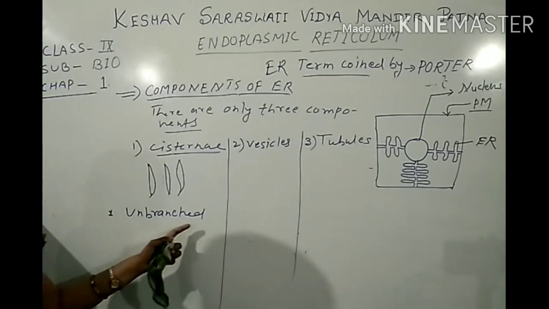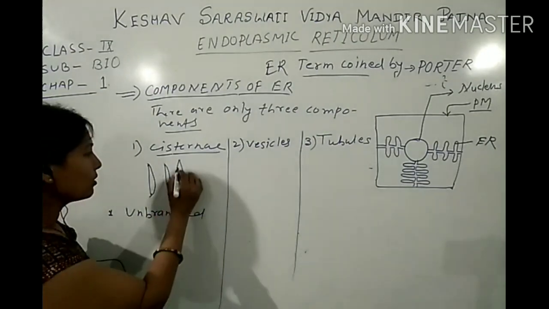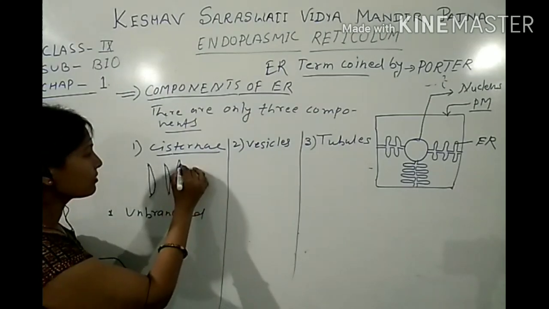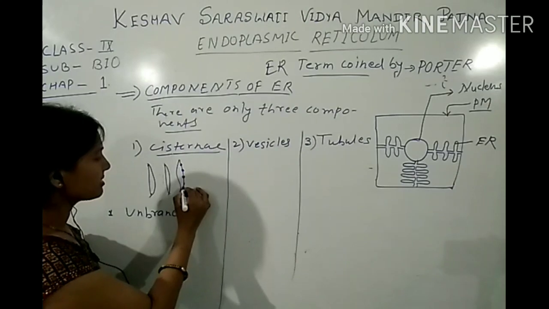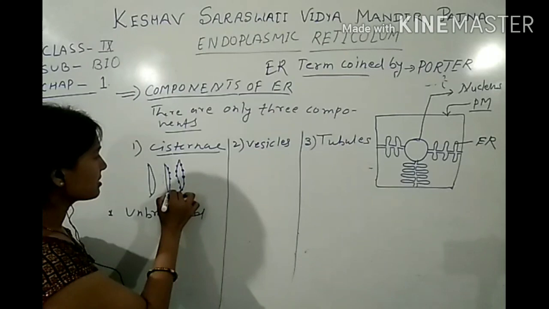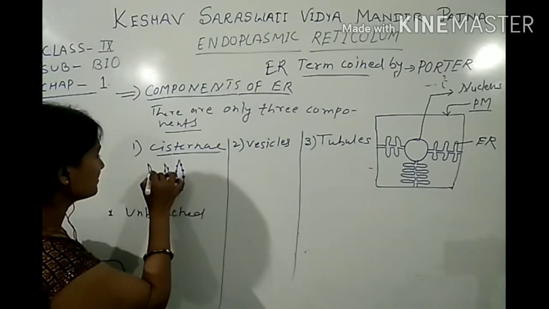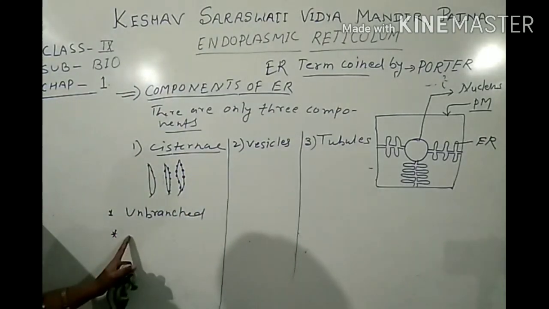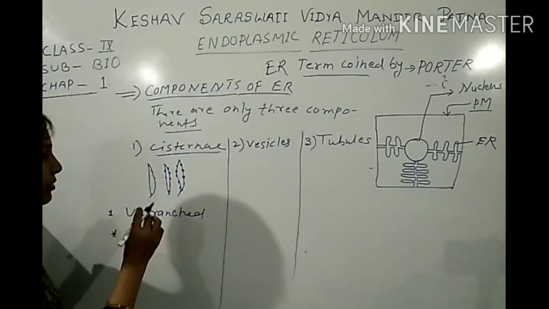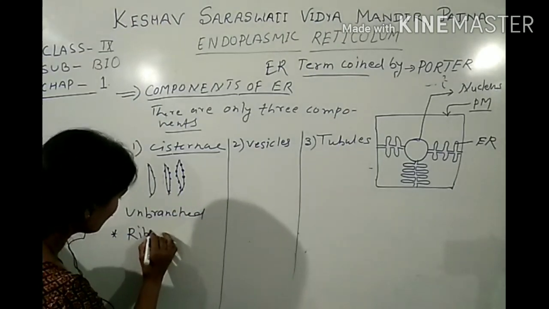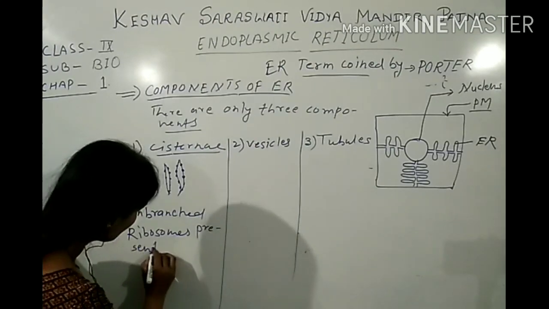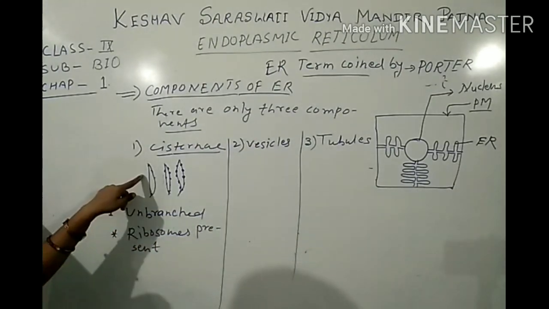And the surface of the cisternae contains ribosomes. Suppose this is the ribosomes. It is a granular structure. Now next, write down: surface of the cisternae contains ribosomes. That means ribosomes are present.